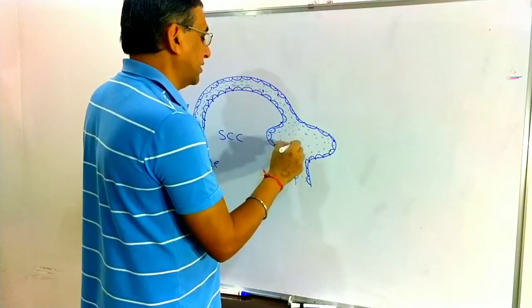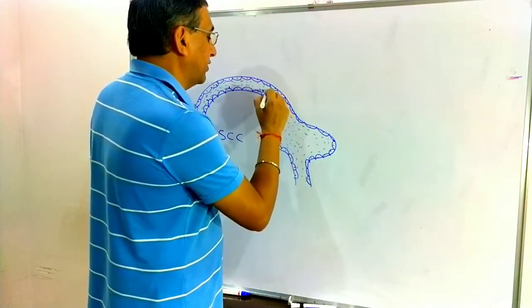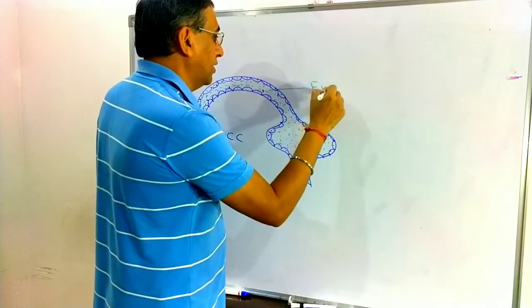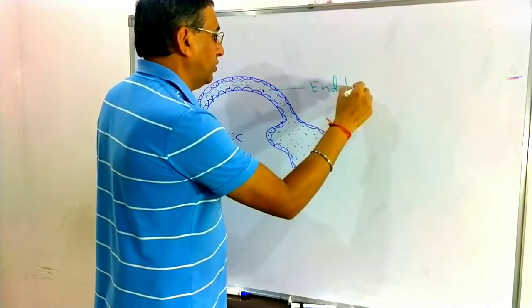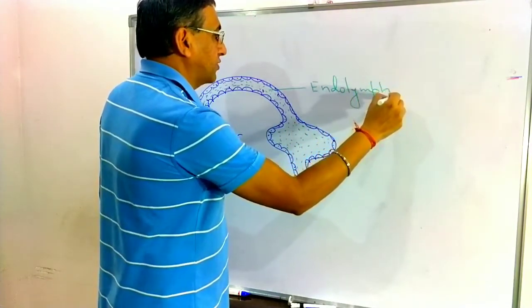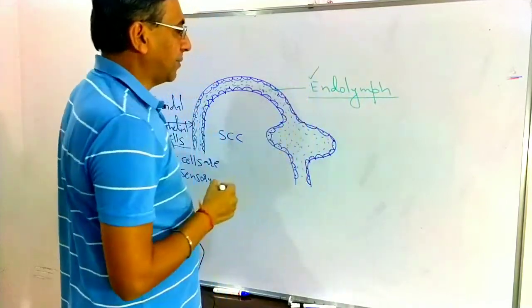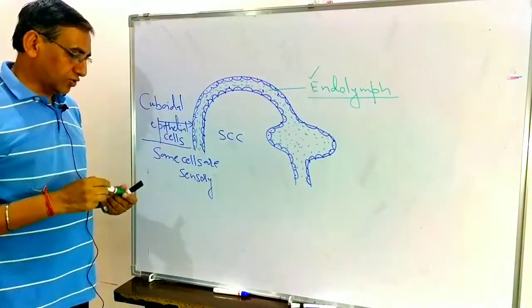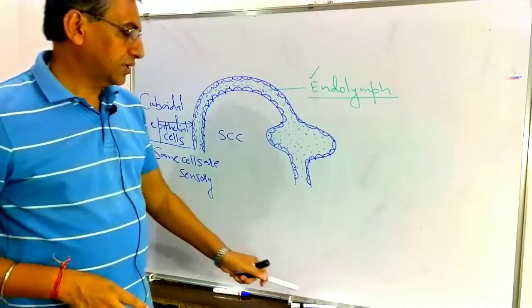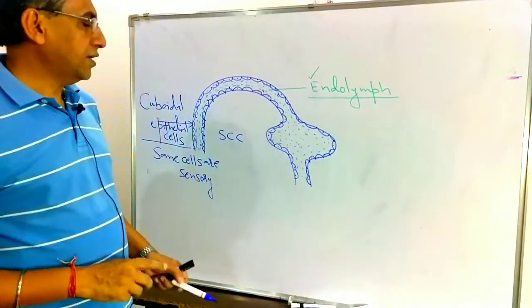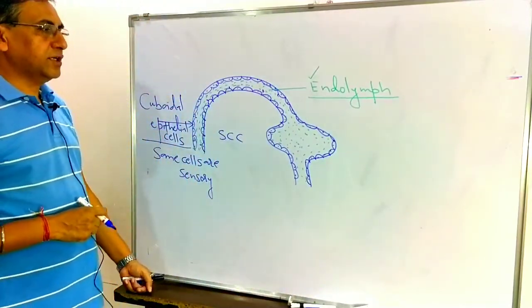So what is this green color here? That is the endolymph. Internally it is filled with the fluid that is known as the endolymph. In the vestibular apparatus there is endolymph, with some exceptions that we will discuss. So it is a part of the membranous labyrinth, filled with the fluid known as the endolymph.